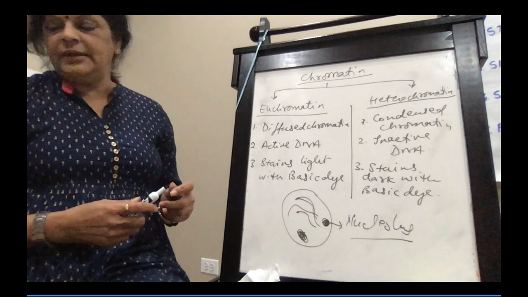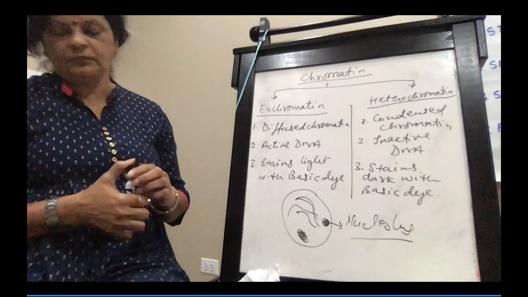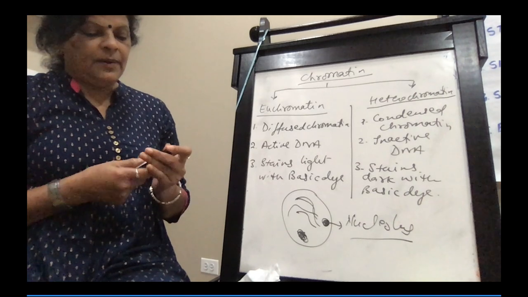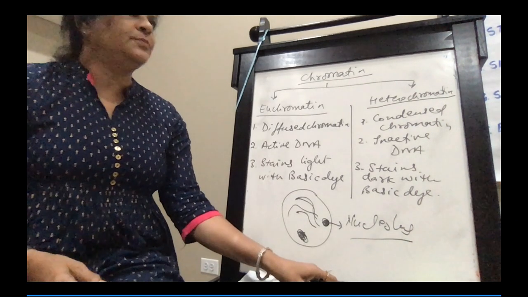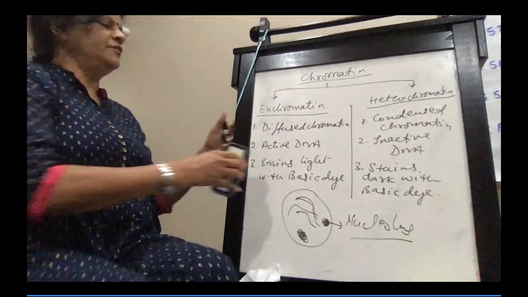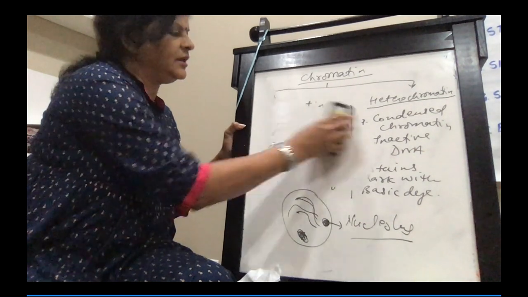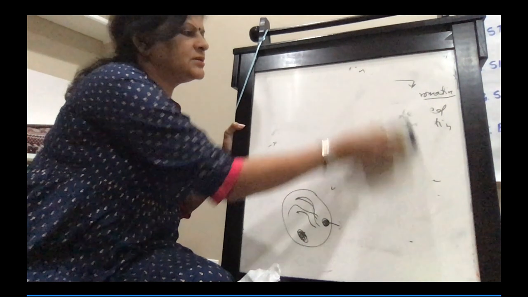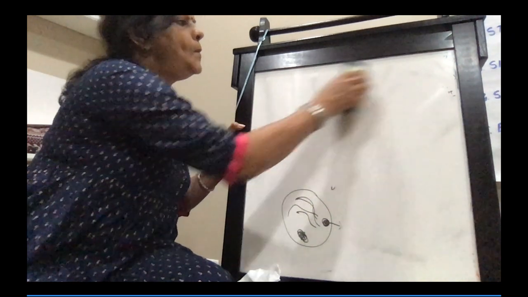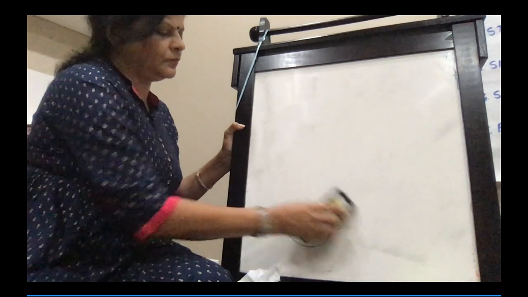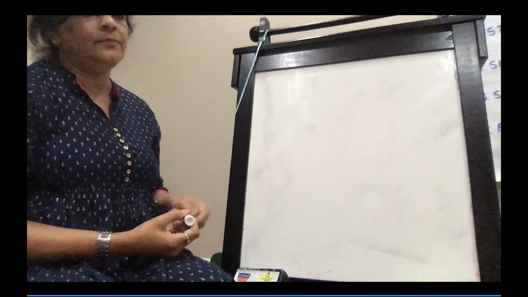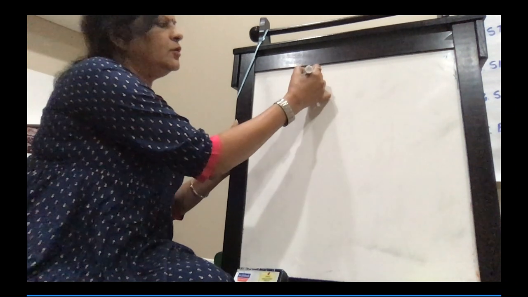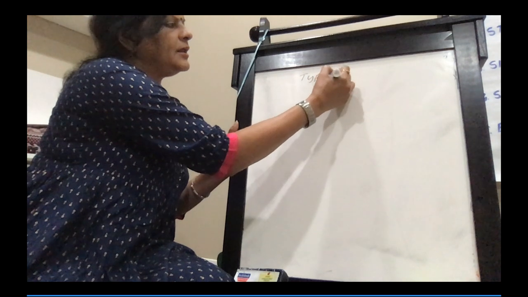Fine. Now next topic, we are going to study about the types of RNA. I had explained the structure of RNA when I was explaining why RNA is considered to be more unstable than DNA. So now the topic over here is types of RNA.